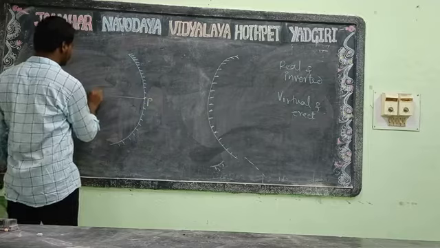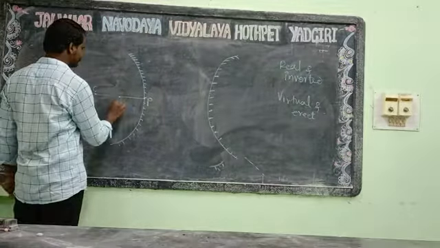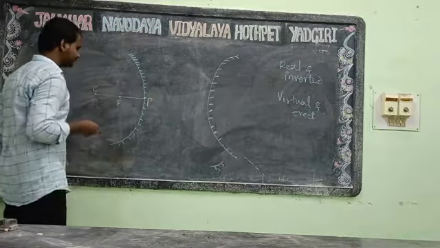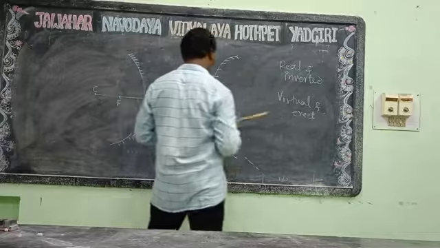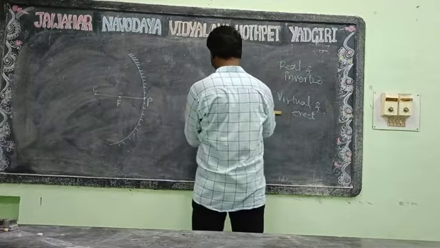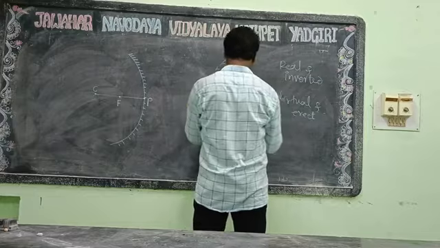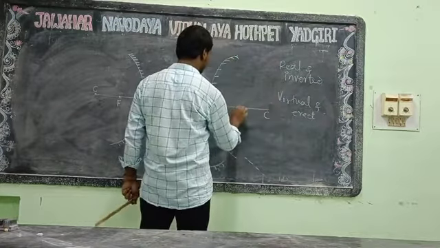It is also the center of curvature, and the principal focus. You can write the center of curvature C and principal focus.